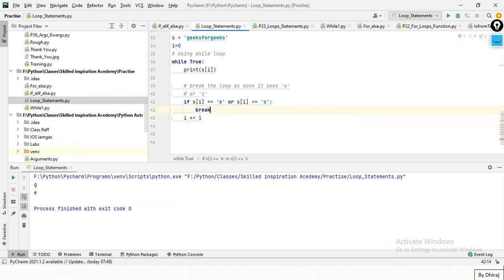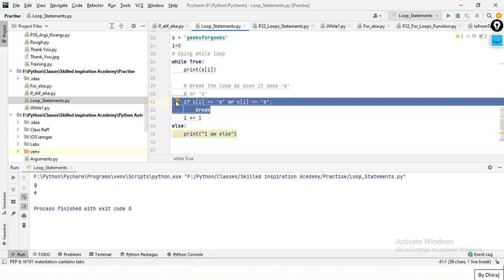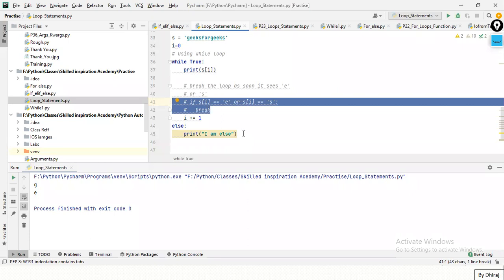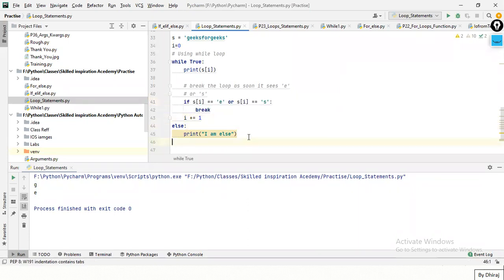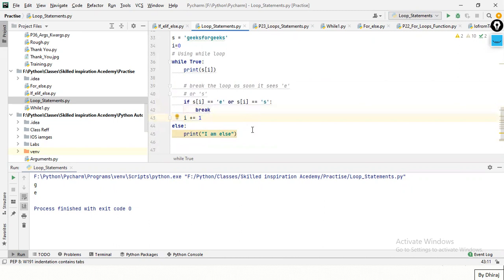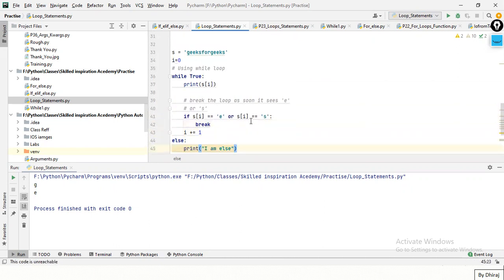Got it? Let's try else here now. Else print I am else. See here. Comment this part. Why am I getting an error? Let me try. What is the error? No, it is not an error. See, it is a warning.